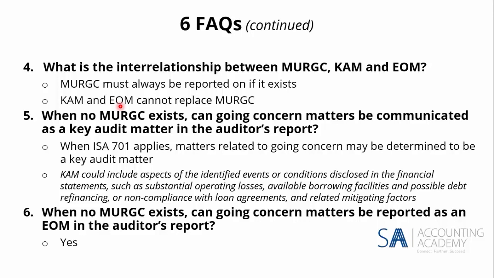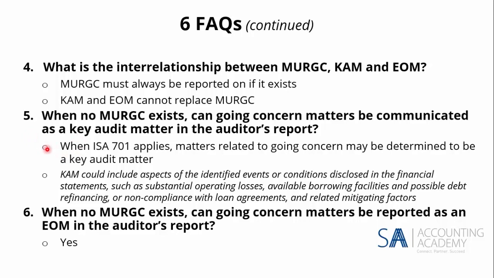Or you can say emphasis of matter. Right. When there is no MERGEC, can going concern matters be communicated as a key audit matter in the auditor's report? So this is now where there's no material uncertainty, but there are still going concern issues. Can they be communicated as a CAM? And the answer is yes, but only if ISA 701 applies. And that means when there are CAMs to be reported.